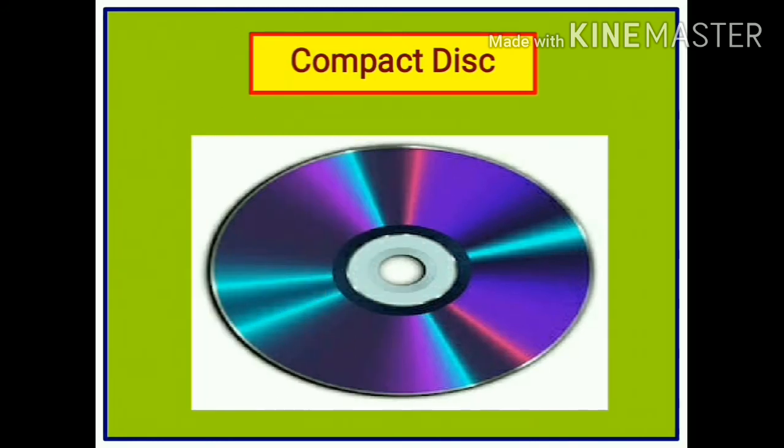Compact disc or CD. It is an optical storage medium. It is a thin circular disc with a reflective metal coating. A CD can store up to 700 MB of data and measures 4.7 inches in diameter. A CD can hold text, graphics, sound, images, and videos. It can be used for data backup and holding software. To access data from a CD, we need to place it in the CD drive, which is located in the front panel of the CPU box.